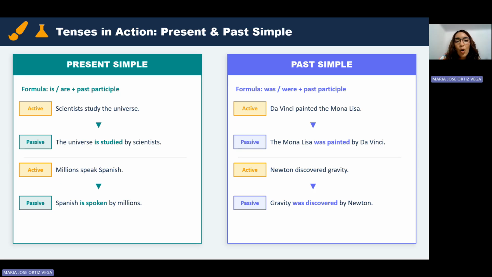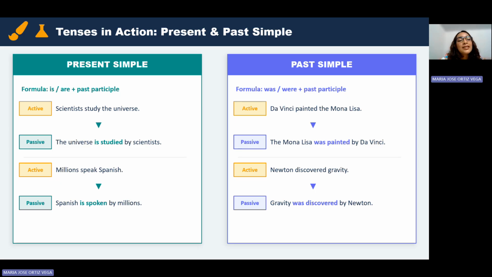This is a comparison between present simple tense and past simple tense. We use is and are plus participle when you are speaking or writing in present simple. But if you are writing, speaking, talking, reading, and more in the past, we use was or were plus past participle. Let's start with the present simple.